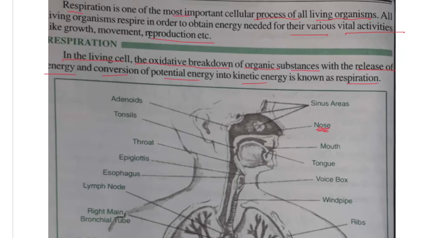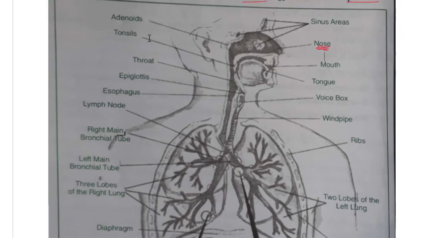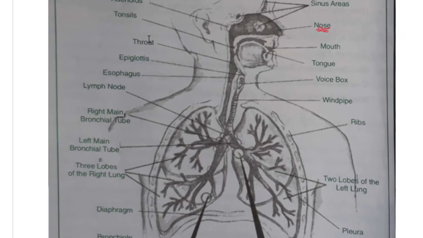Now the various parts are mentioned: the tonsil is here, then the throat, then the epiglottis, then the esophagus, then here we have the voice box, and this is our windpipe. The air is passing through our nose and going through this windpipe. It enters into the lungs.